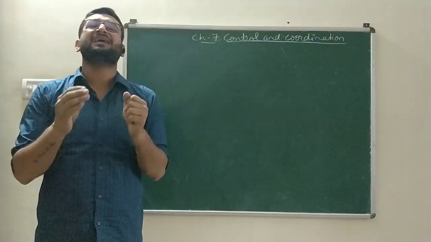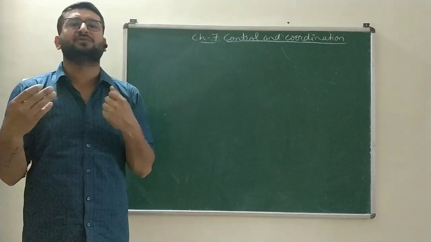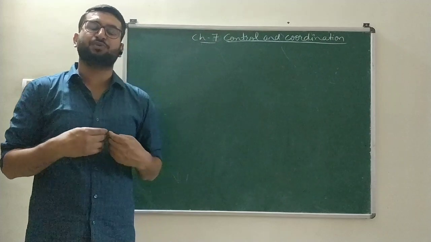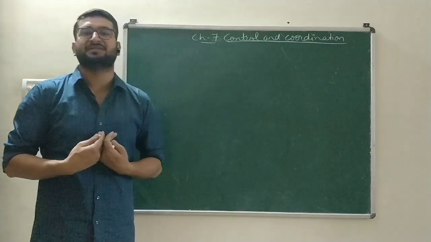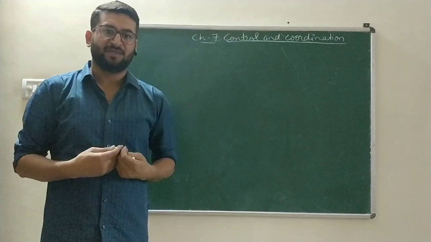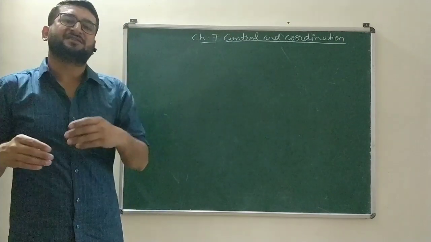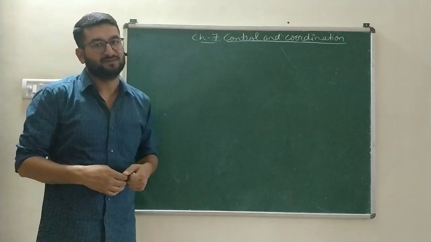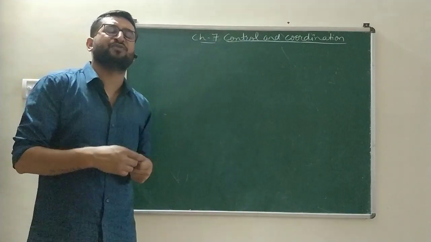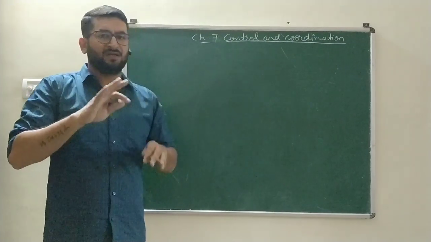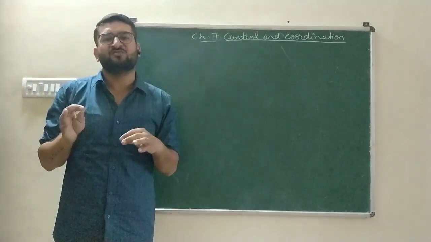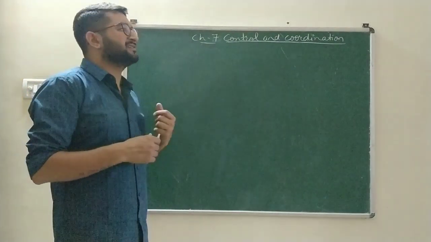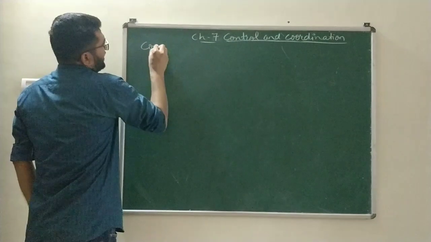Then we have discussed the stimuli and response. What are stimuli or stimulus? The environmental change which brings about a movement of a part in a living organism, that is known as stimuli. In response to stimuli, certain changes occur in the living organism and those changes are known as responses. So these are the general terms which we had discussed in our previous video. After that, we had discussed the control and coordinating activities in plants and animals in a brief manner. And then we were discussing the coordination in plants.